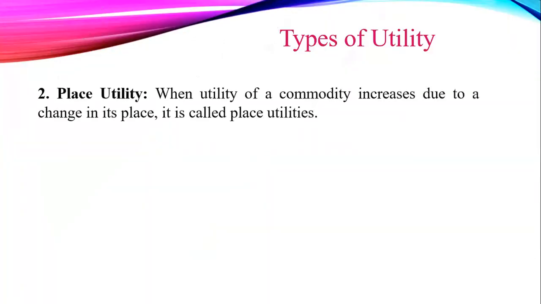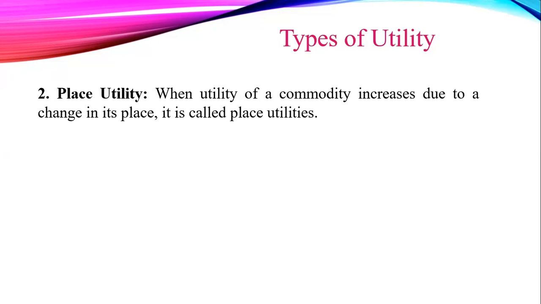The second type is place utility. When the utility of a commodity increases due to a change in its place, it is called place utility. Place utility is created by transporting goods from less wanted to more wanted places.